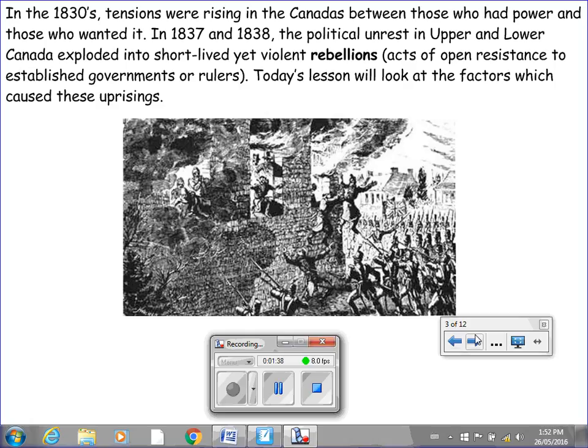Today's lesson will look at the factors which caused these uprisings, and yes, we will, in our last couple of lessons for Grade 7 history, take a look at what actually happened during these rebellions.